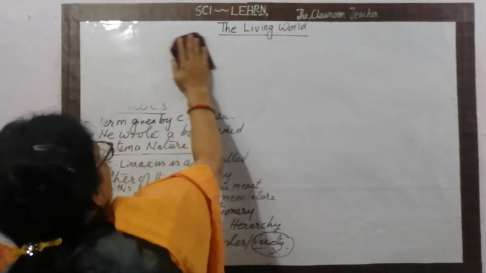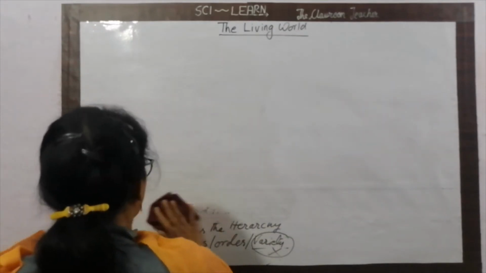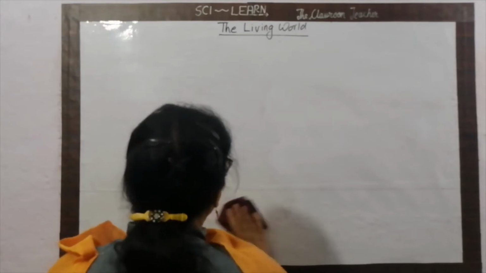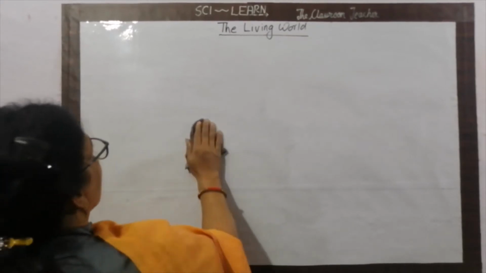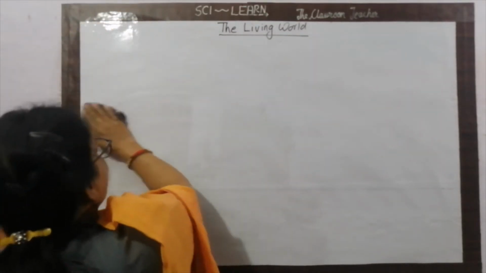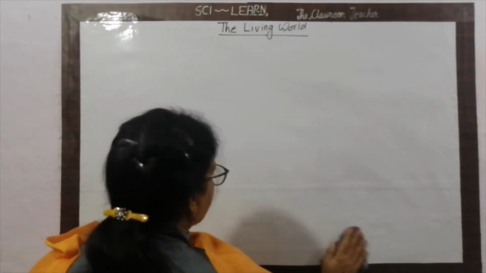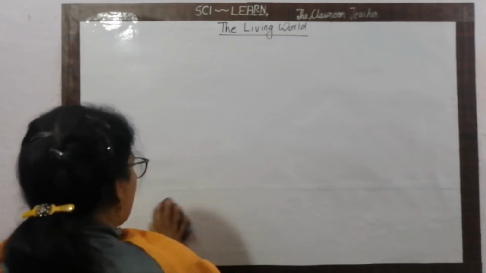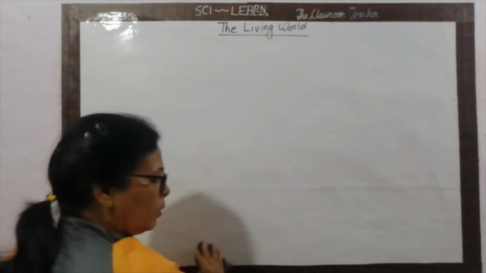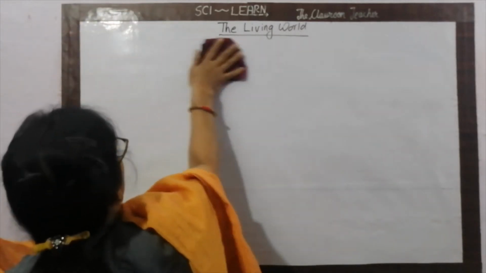The taxonomical hierarchy is the wide explanation of all the living species on earth, whether plants or animals. All living species have some characters, and on the basis of those characters they are classified properly.